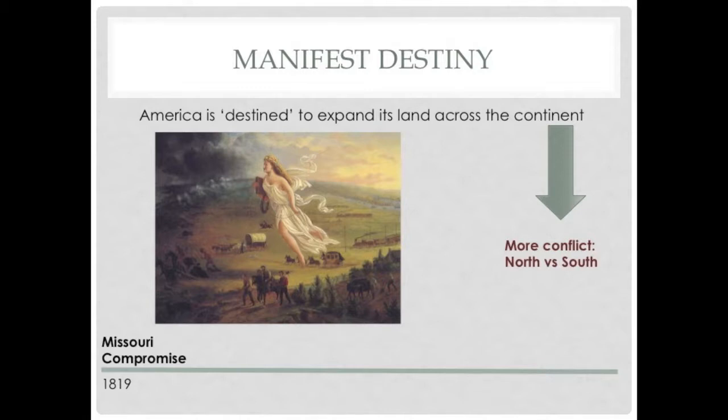The division between the North and the South became clearer in the 1840s after the concept of manifest destiny arose. This idea held the belief that America is destined to expand its land. However, the expansions only led to more and more dispute.